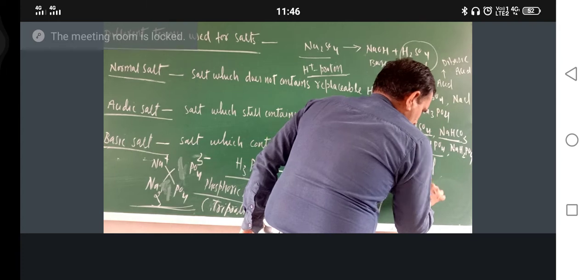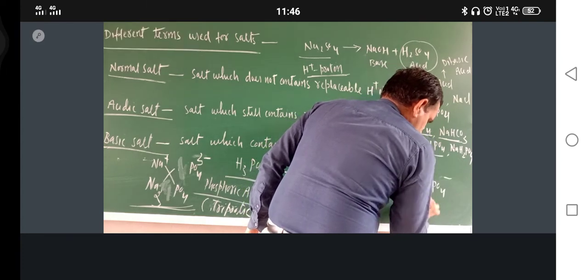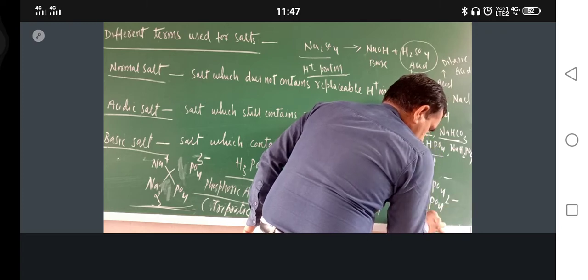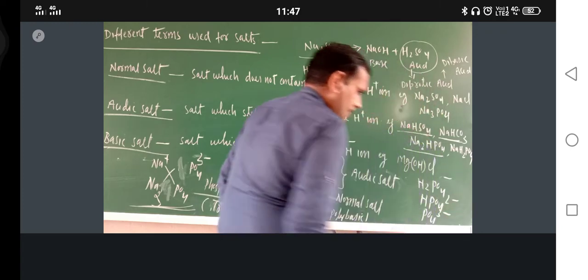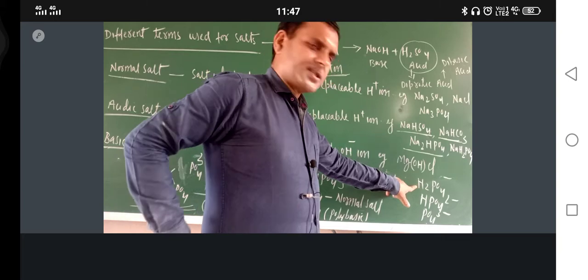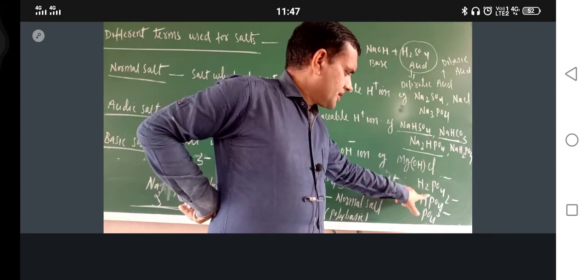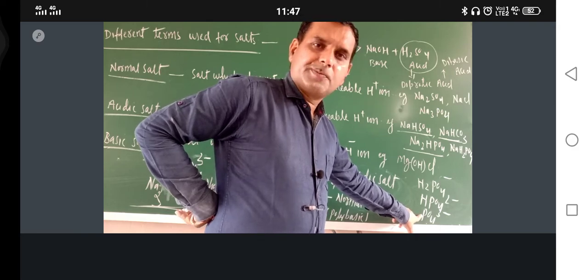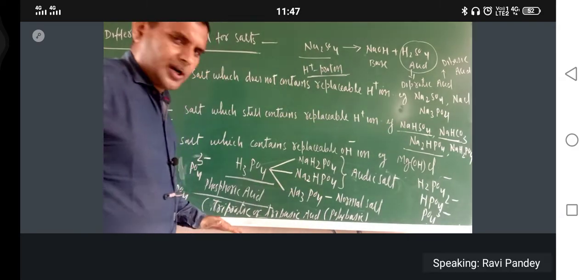So just see, they are also ions only. This is H2PO4 single negative. This is HPO4 2 negative. This is PO4 3 negative. These are ions. This is dihydrogen phosphate ion. This is hydrogen phosphate ion, and this is phosphate ion. So I hope that you understood this one.